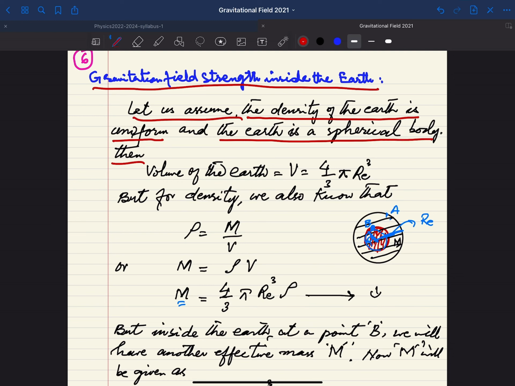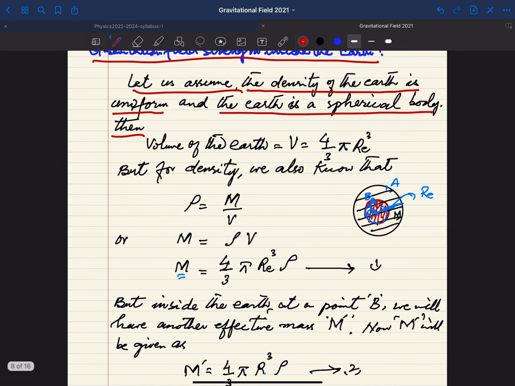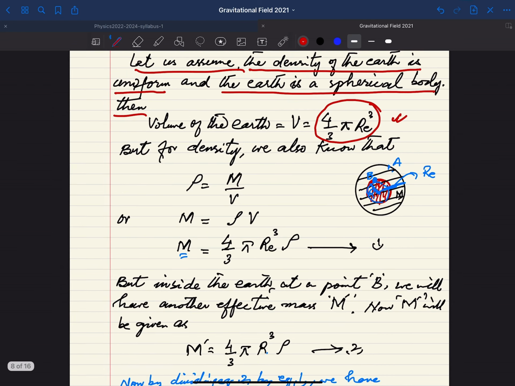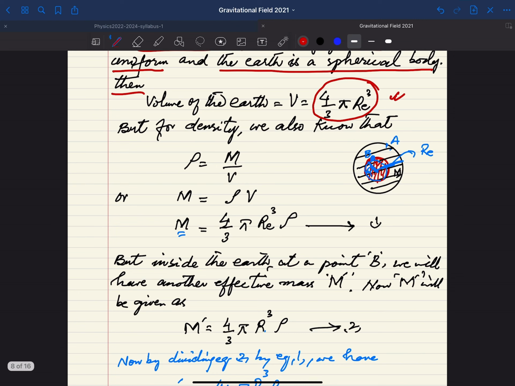Considering these two assumptions, we will move forward. If we are considering the earth as a complete sphere, then we can write the volume of the earth as V = 4/3 π Re³, because the volume of a spherical body is 4/3 π r³. Now we want to mention the mass, the effective mass.